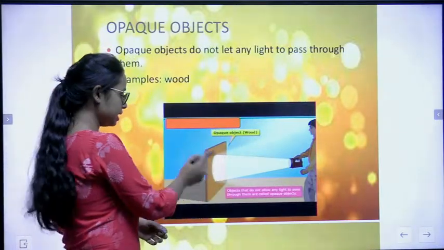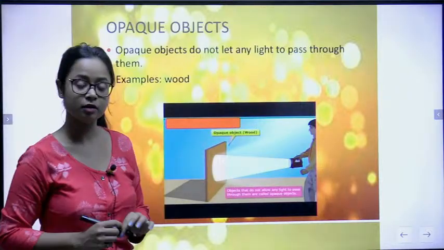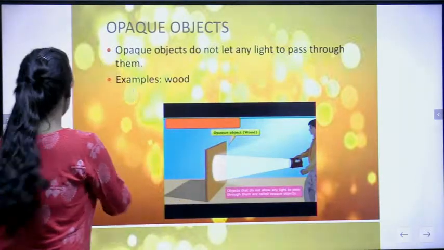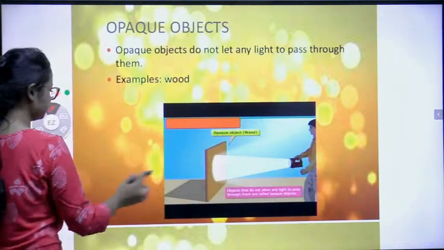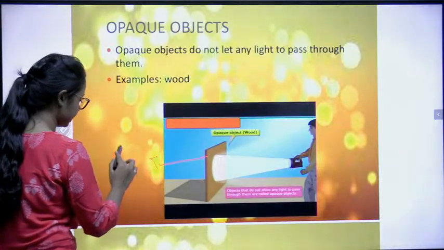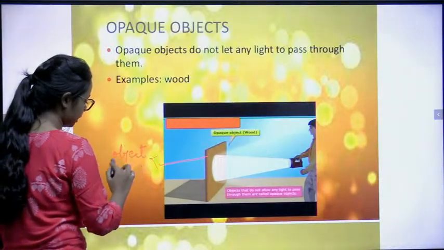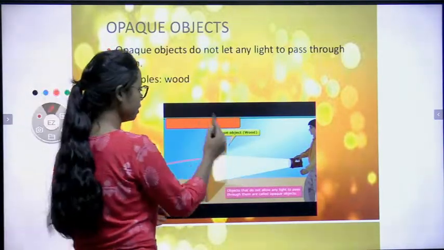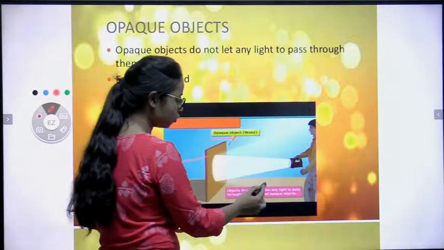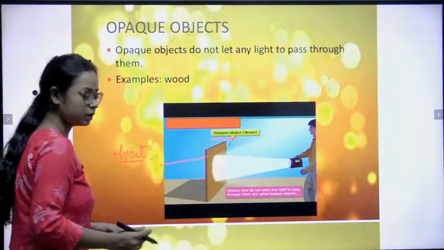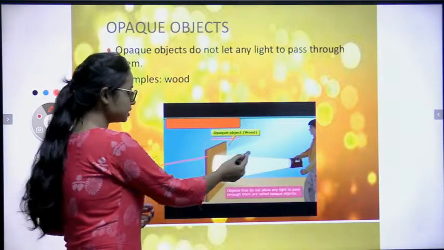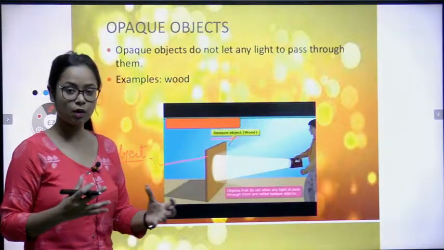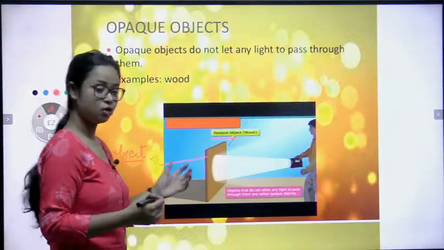Can the light go to the other side? No, right? So objects that do not allow any light to pass through them are called opaque objects. That means light cannot cross opaque objects. Clear?